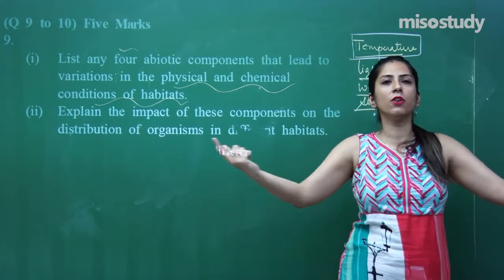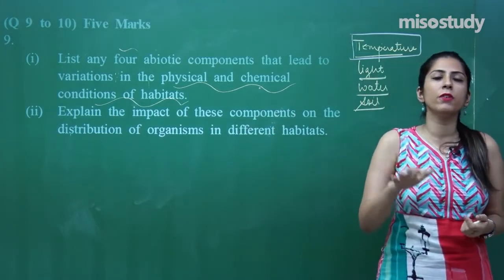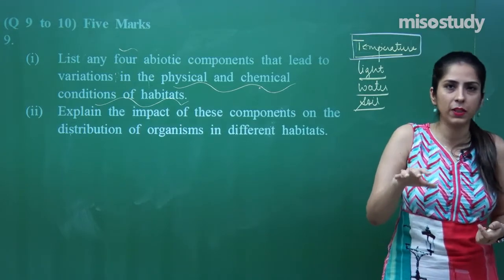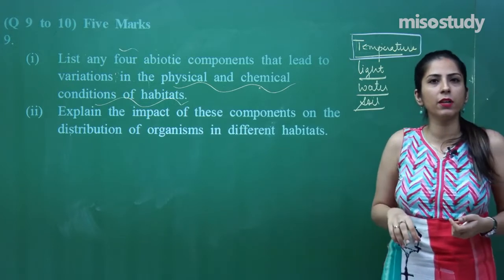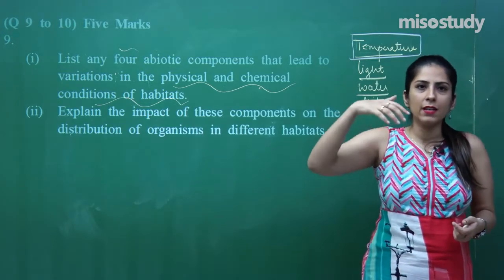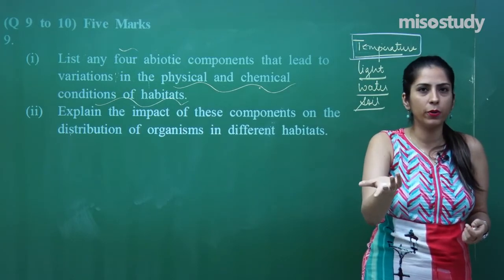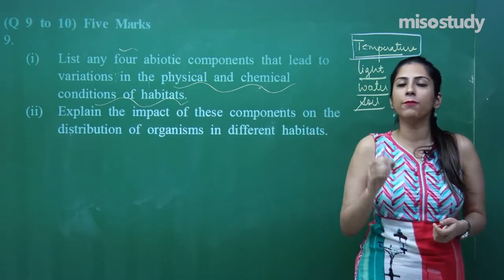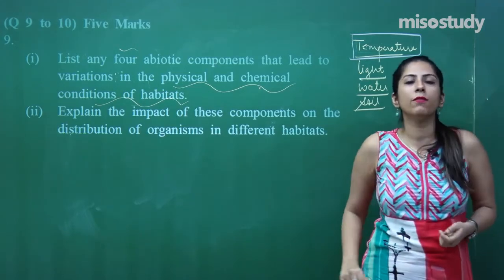Eurythermal are those which can tolerate a wide range of temperature. Stenothermal are those which can tolerate only a narrow range of temperature. Second we have is light. Light is also a very important factor, because light is important for photosynthesis, and photosynthesis is done by producers. Along with that is flowering, movement of organisms from one place to another, that is also affected by light.